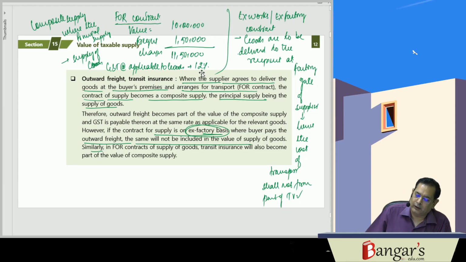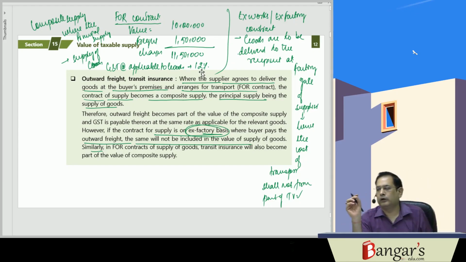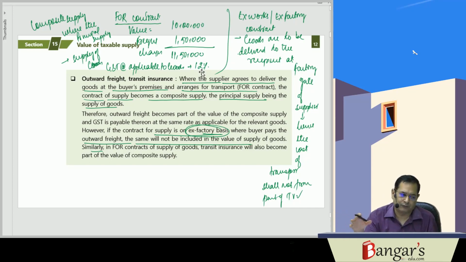So 15(2)(c), basically it is dealing with whatever incidental expenses including commission and packing and any amount charged for anything done by the supplier before the supply of goods or services, or before or at the time of delivery of such goods or supply of services, the same will form part of the assessable value on which GST will be levied.